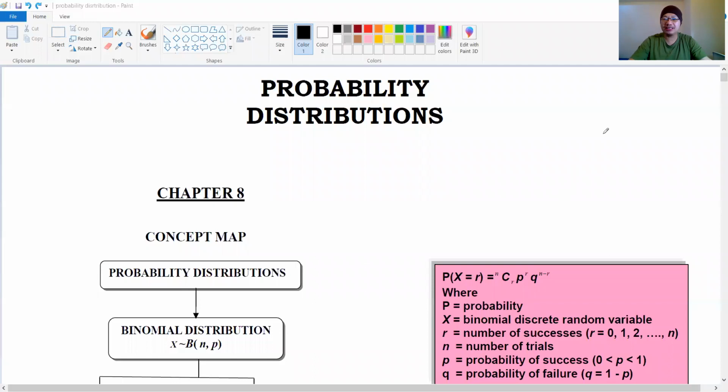Okay, I will show you this chapter 8. Alright guys, this is chapter 8, probability distribution. This chapter actually has two main titles. Number one is binomial distribution and the second is normal distribution. So my objective for today is to introduce to you the binomial distribution only. We learn one topic only for today.